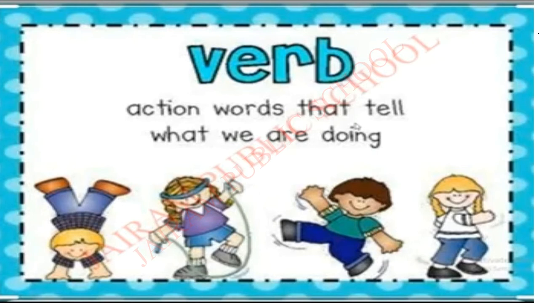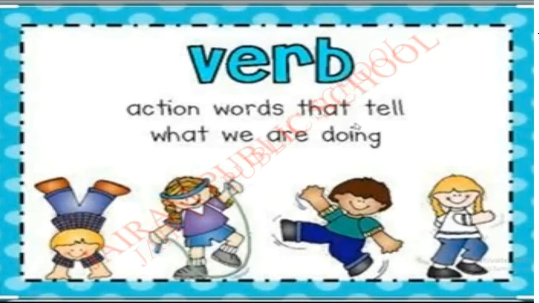How do we tell what a verb is? Yes, action words that tell what we are doing. Just we can say what we are doing is a verb. Okay. Now what is ma'am doing? Speaking. Speaking is an action word.